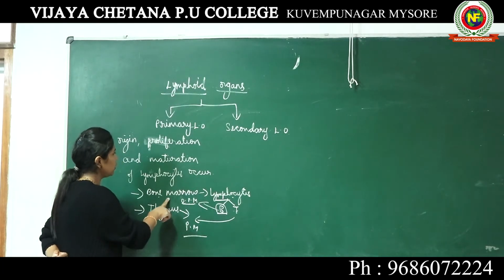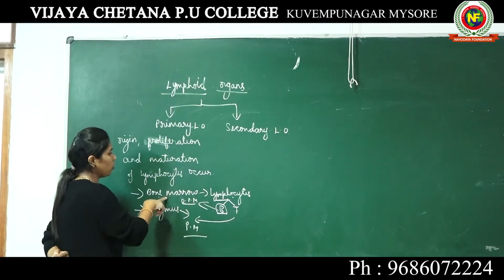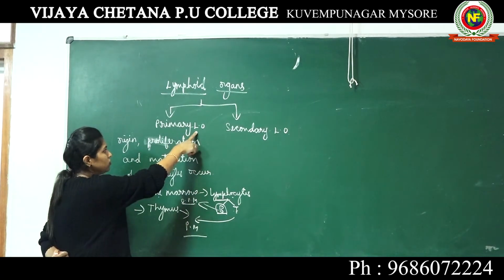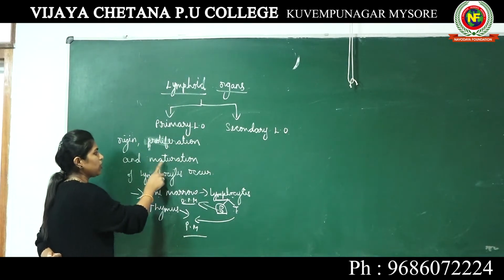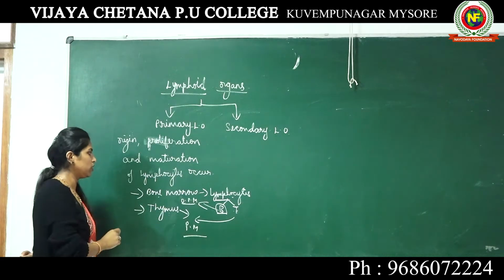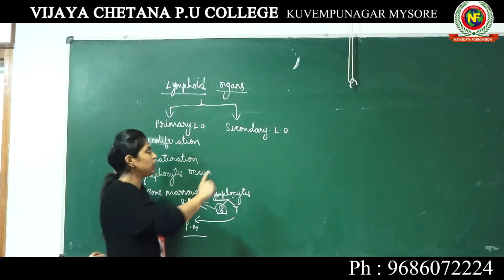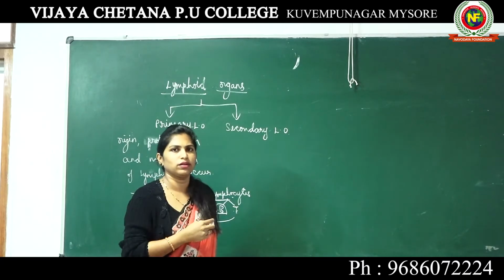These two are the primary lymphoid organs. So what are primary lymphoid organs? These are the organs in which origin, proliferation and maturation of lymphocytes occur. Which are the primary lymphoid organs? Bone marrow and thymus. Let's move on to the secondary lymphoid organs.